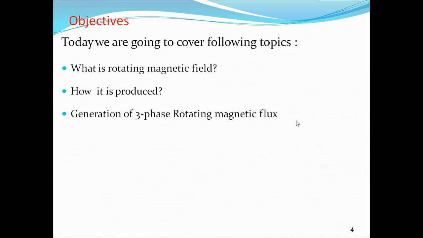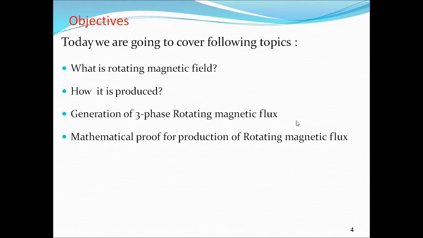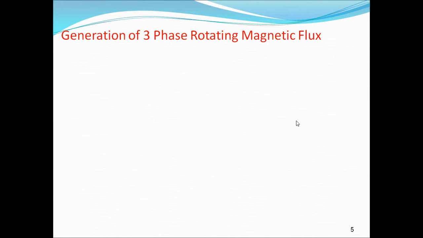This one also we are going to cover today, and the mathematical proof for the rotating magnetic field. So what is the resultant magnetic field, that one also we can cover today.